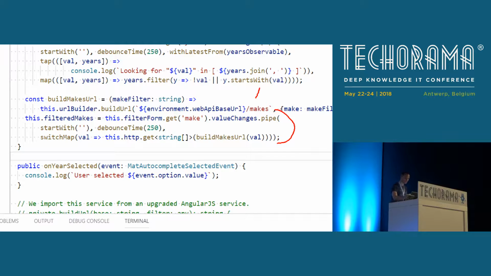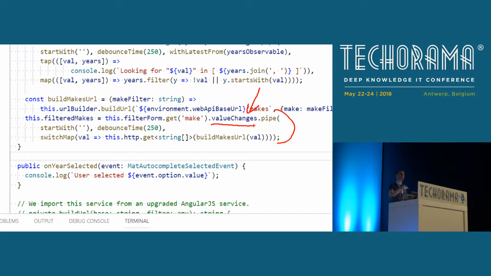Angular gives you an observable, valueChanges, that you can connect to any input field. So what Angular does, it's connecting an Rxjs observable with an HTML DOM input element, and it gives you an observable that you can observe. And whenever I type something in, it will send me a result. So we see an input element as an asynchronous I/O operation. But in that case, we are not accessing a database, but we are waiting for the user to enter something.